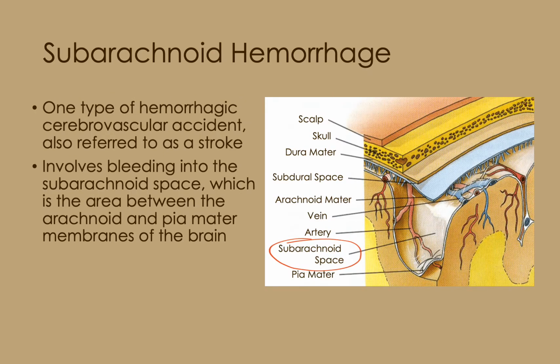Subarachnoid hemorrhage is one type of hemorrhagic cerebrovascular accident, which is a localized infarction of brain tissue resulting from a lack of blood flow. Recall that there are 3 layers of protective membranes which surround the brain and spinal cord: the dura mater, the arachnoid mater, and the pia mater. Subarachnoid hemorrhage involves a bleed into the subarachnoid space, which is the area located between the arachnoid mater and the pia mater membranes of the brain.